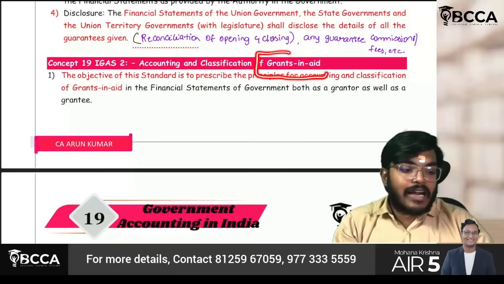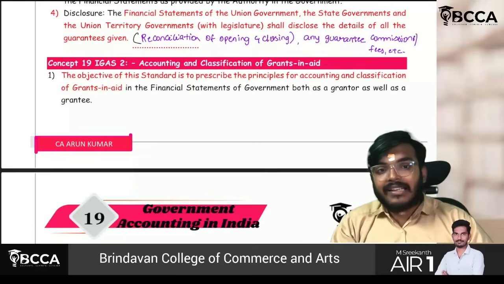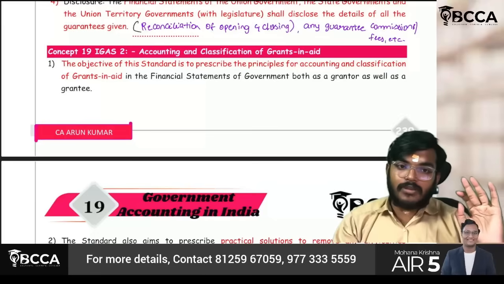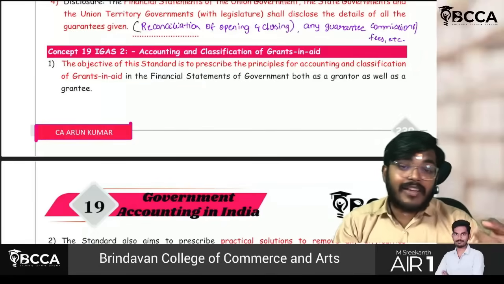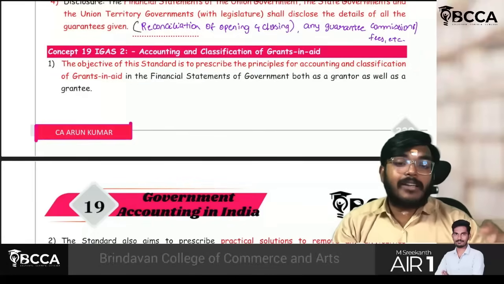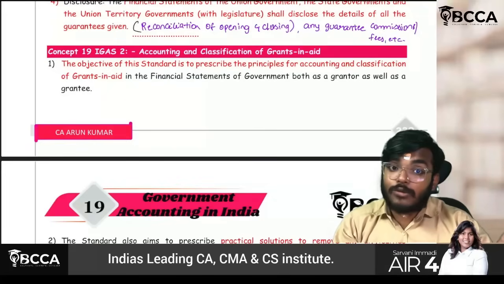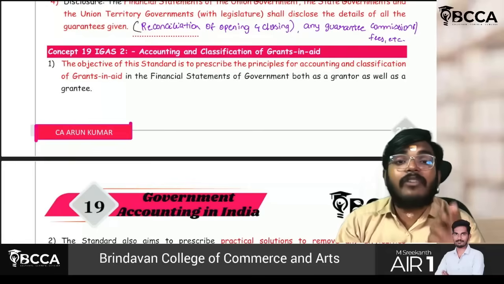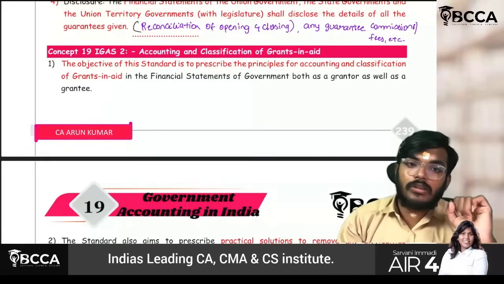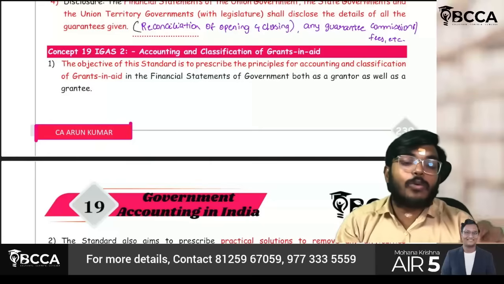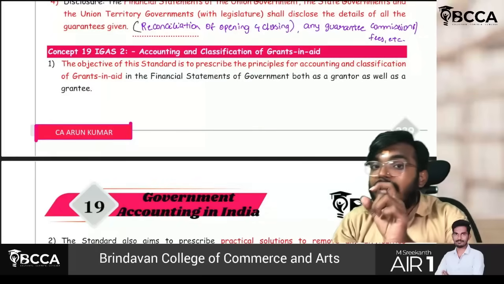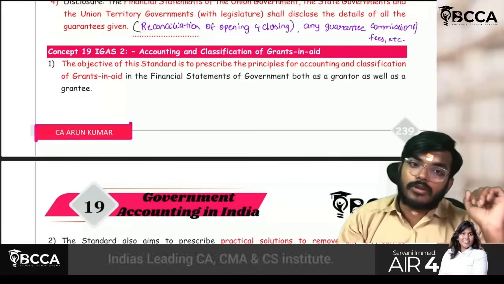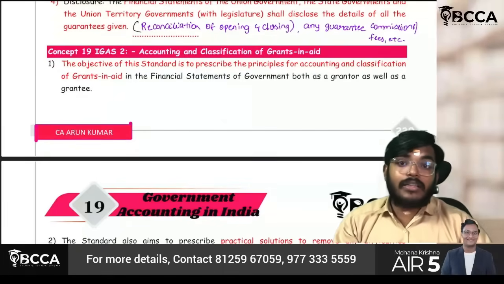Accounting and classification of grants in aid. Sir, grants in aid is nothing but, see, the government can definitely give grants to many persons. Sometimes the central government may give a specific grant to a state government, one state government to another state government, one government to any company also for that matter. So this accounting will be applied even in grantor books or grantee books. For example, the union government has given one grant to a government company. Then the union government will be called the grantor and the government company will be called the grantee. This accounting will be applicable in both the books, in the grantor and the grantee.